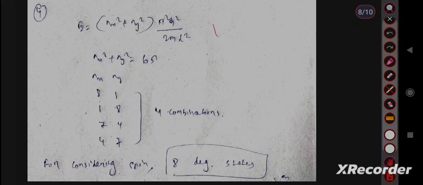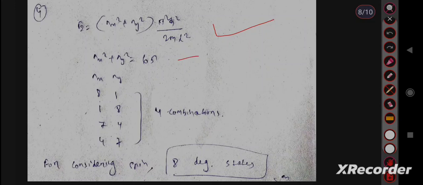The general value of energy for the 2-dimensional square box is E equal to (nx² plus ny²) π² ħ² upon 2mL². Then comparing the values, we will get nx² plus ny² equal to 65. Then we should find the various combinations for which nx² plus ny² must be 65.